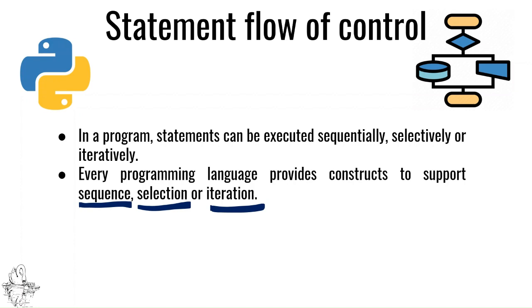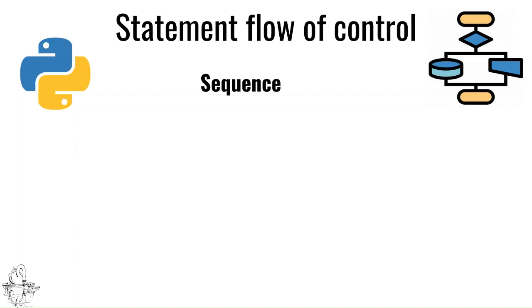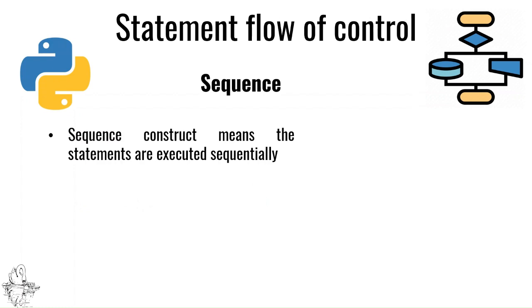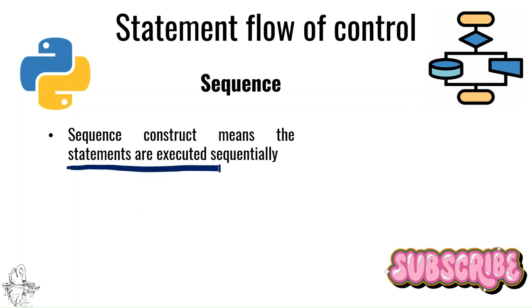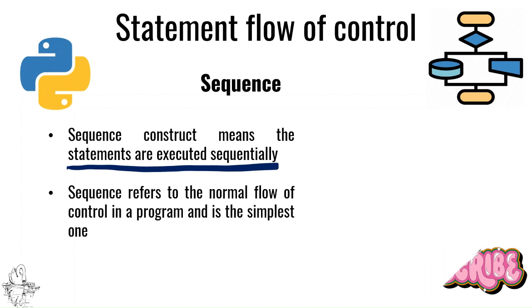Selection means you select whichever is required for you. Iteration means repetition. Coming to sequence, the statements are executed sequentially, one by one. The sequence refers to the normal flow of the control in a program. It's the simplest one.